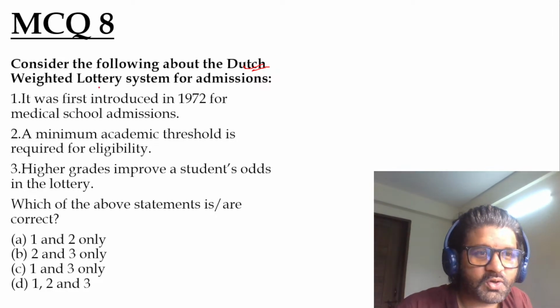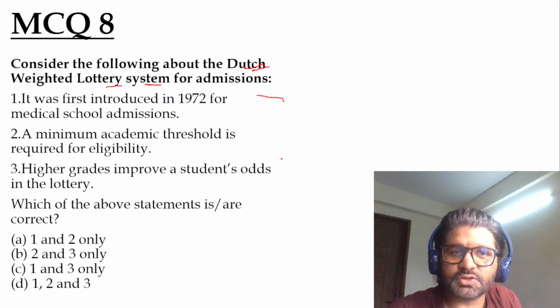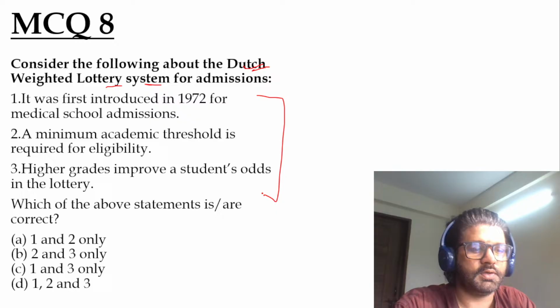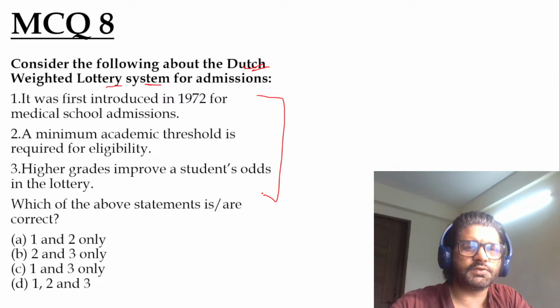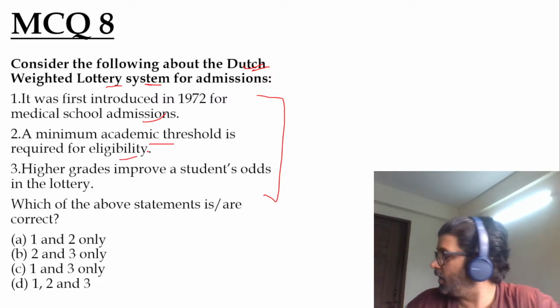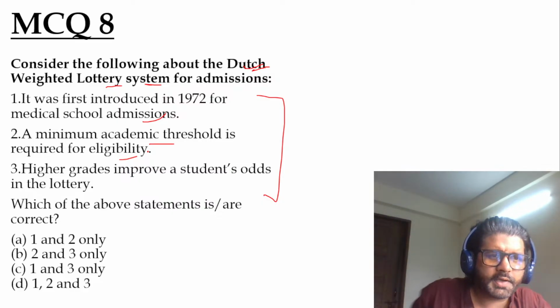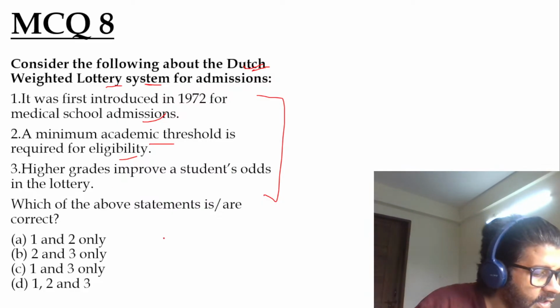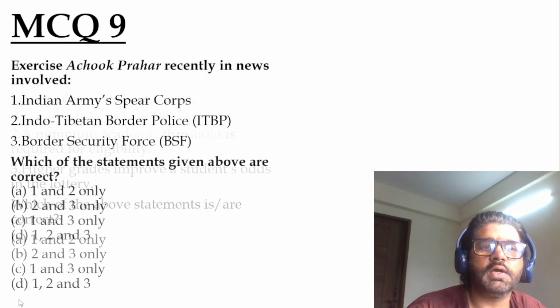Consider the following about the Dutch weighted lottery system. We have discussed the solution for the NEET problem plaguing our country. It was first introduced in 72 for medical school admissions. A minimum academic threshold is required for eligibility, and higher grades improve a student's odds in the lottery. All these statements are correct. The answer is D, 1, 2, and 3.